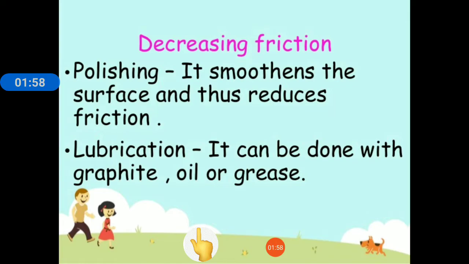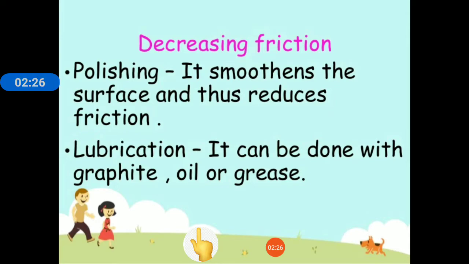Sometimes, if you have a channel gate made of iron at your home, your father puts oil or grease in it so that it works smoothly. So oiling and greasing smoothens the surface so that it can move properly, and it moves properly because the friction between them is reduced.